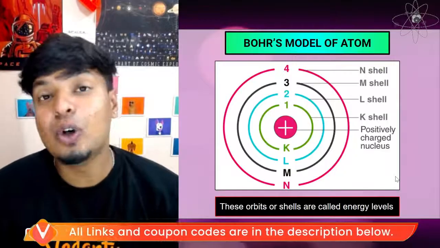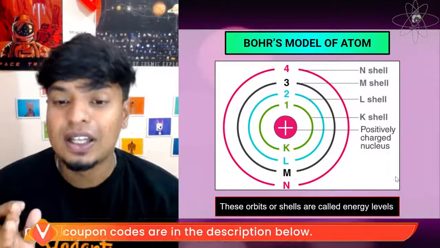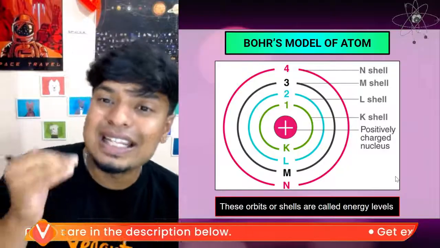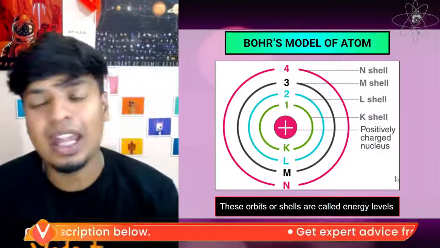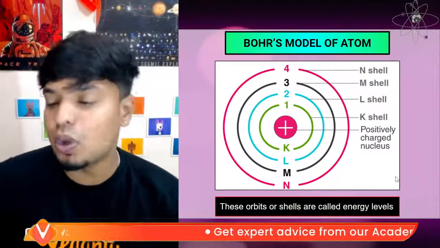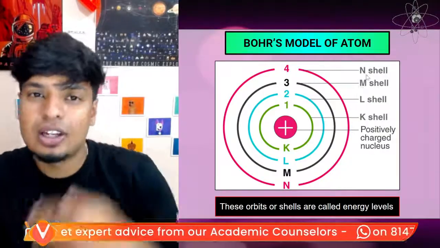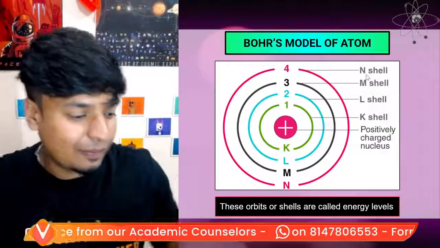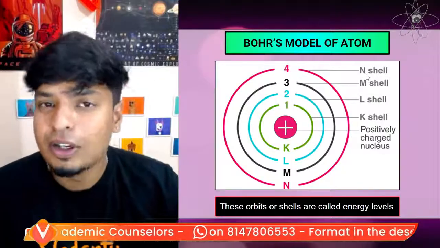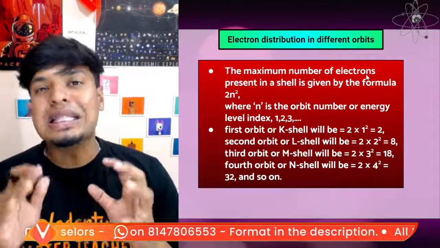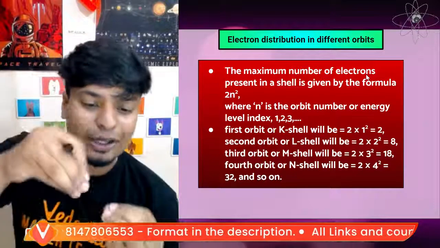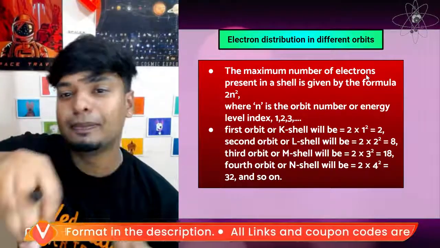Okay, and those orbits or shells are called energy levels. There are different energy levels, which we call the K shell, L shell, M shell, N shell. So all of these are different levels that we have. Got it? Yes. So let's talk about how these electrons are arranged inside the atom.